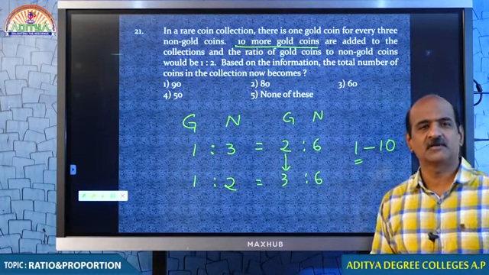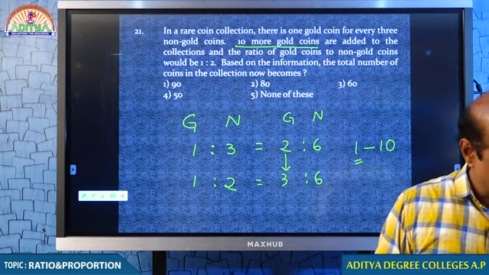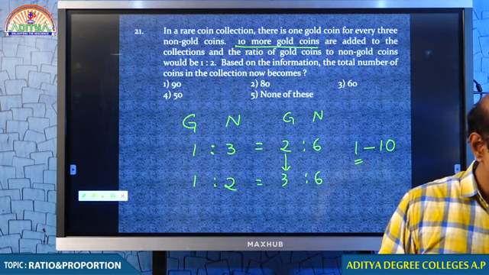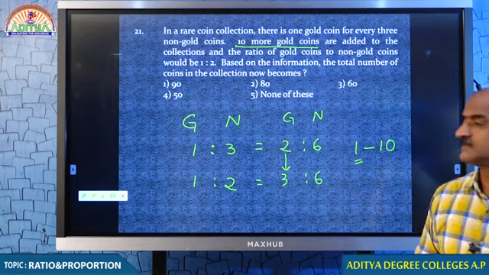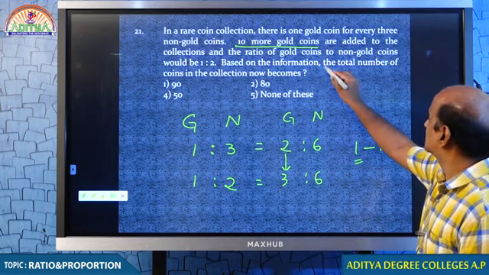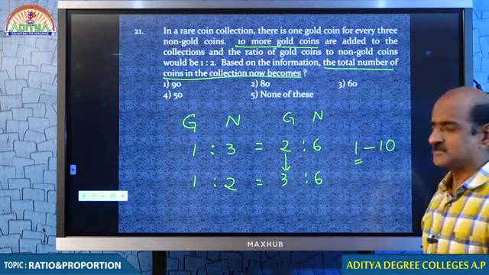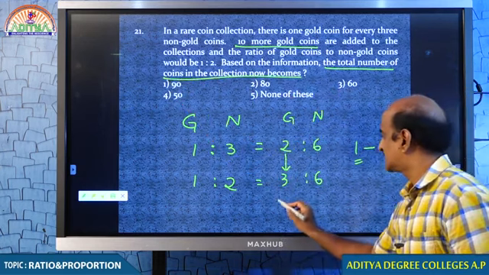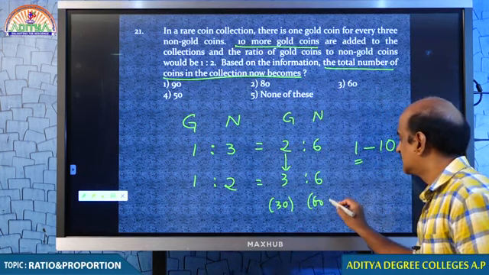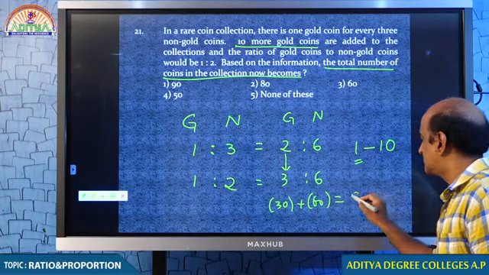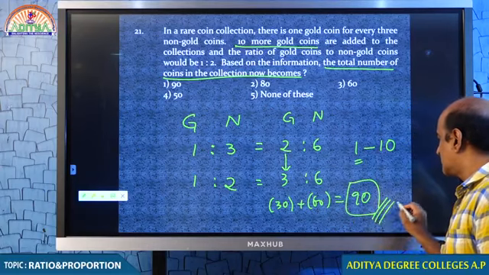In this question, every 1 part is 10. Am I clear to you, my dear students? Therefore, what is the question? The total number of coins in the collection now becomes, every 1 part is 10, 3 parts 30, 6 parts 60, 30 plus 60, 90. Now we have total 90 coins.